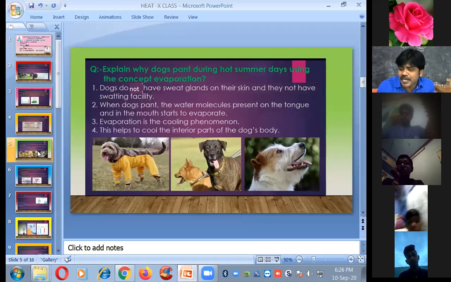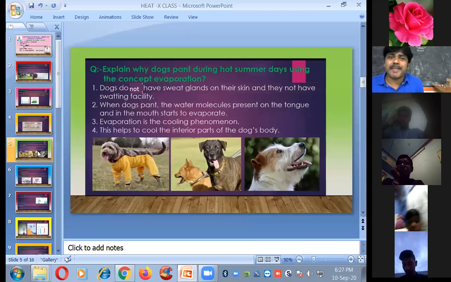So we are all using this evaporation process in our daily life. This is also very important for project work. What are the applications of evaporation in our daily life? In ponds, and also the very important one, the water cycle. In the water cycle process also evaporation plays a key role because clouds are formed by the evaporation process.